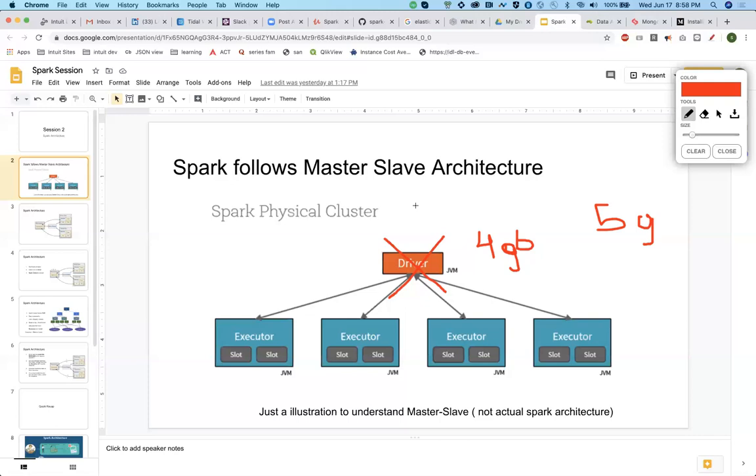So what do you do to address the situation? Basically with collect and all these things, your major operations should be done at executor level. Only when your result set is very small should you call the collect function. Otherwise you should always go for a workaround. That depends on the situation. There is no exact value for this. I can help you through that, but there is no particular rule that you have to follow.